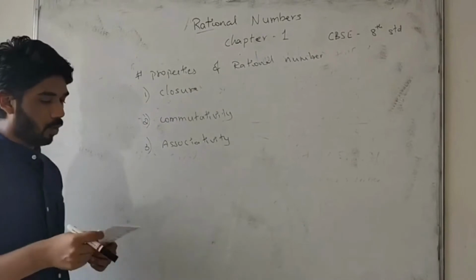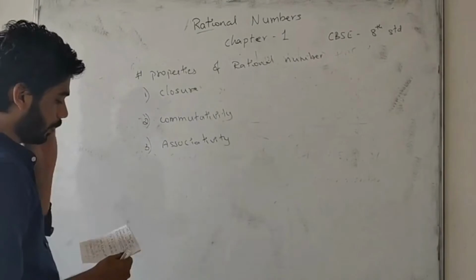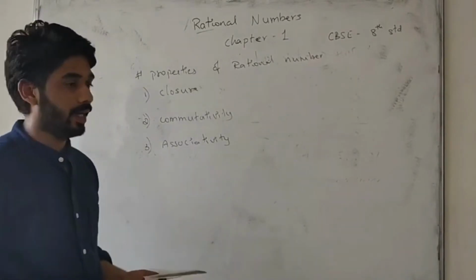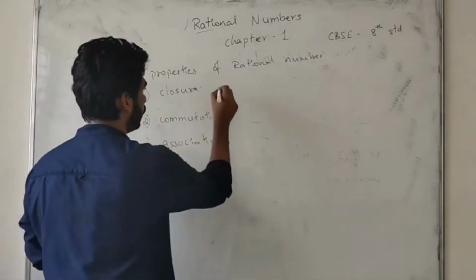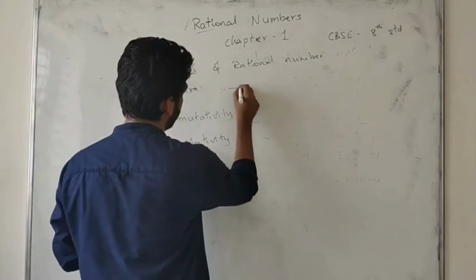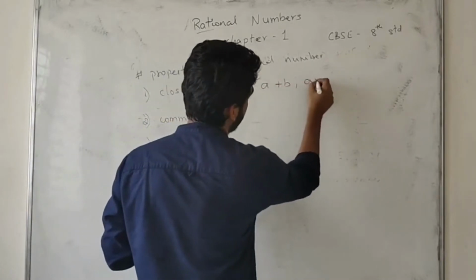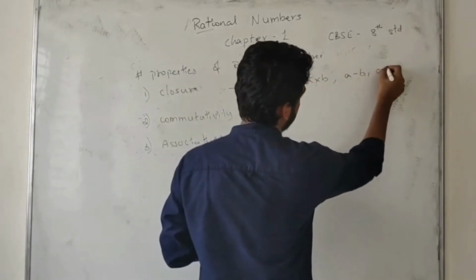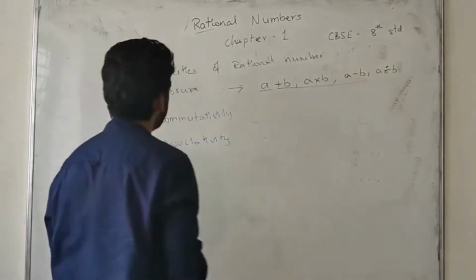Okay, first one, what is closure property? Where will we be using all these properties? All these properties will be used in whole numbers, integers, rational numbers and natural numbers. There we will be considering all these things. So closure property means we will be getting a plus b or a into b. It will be coming in any way. A divided by b, all these forms will come under closure property.